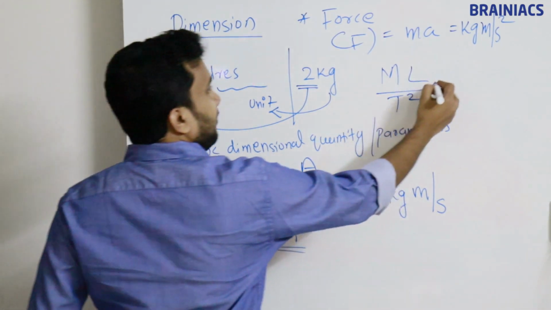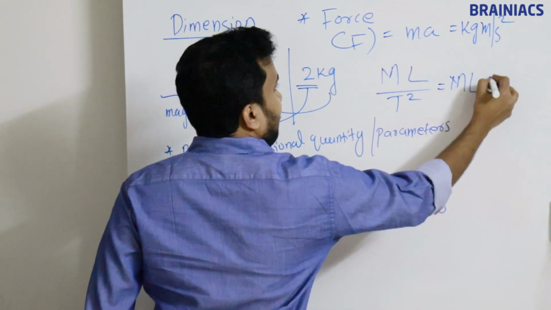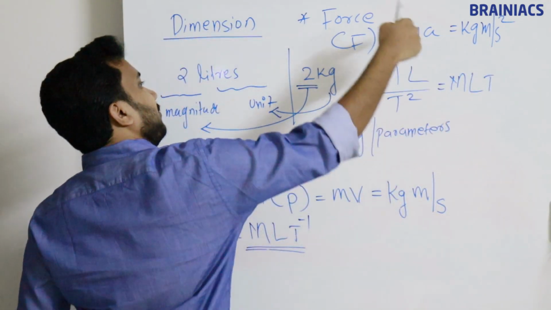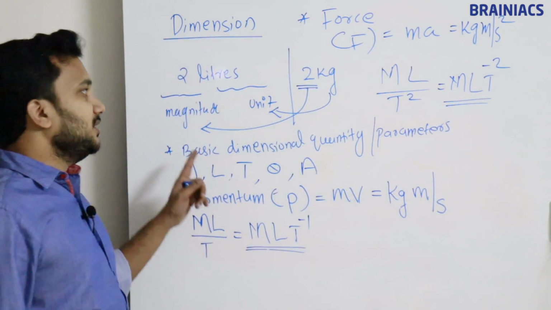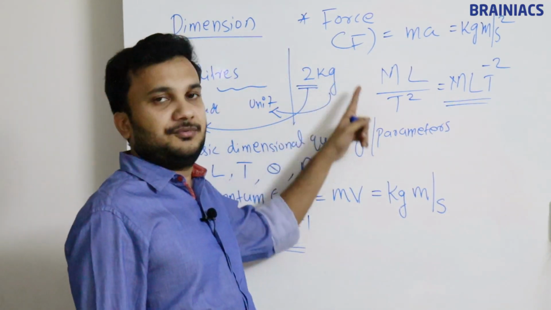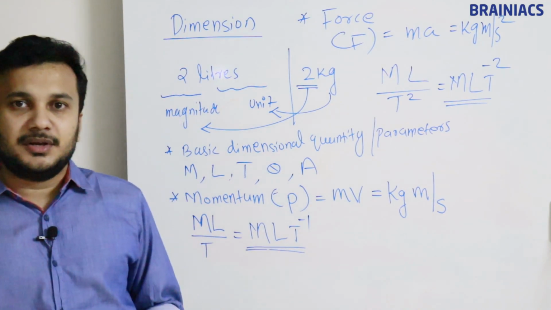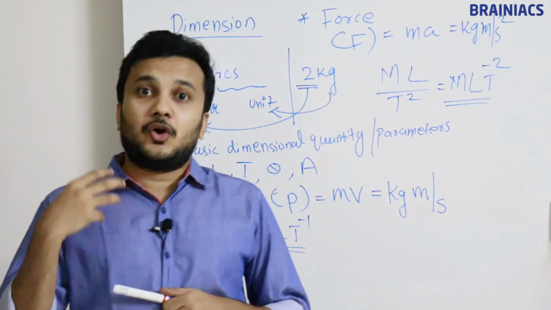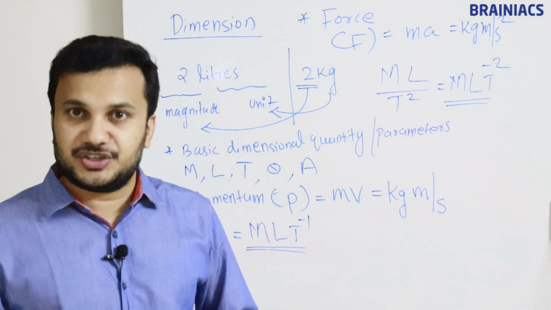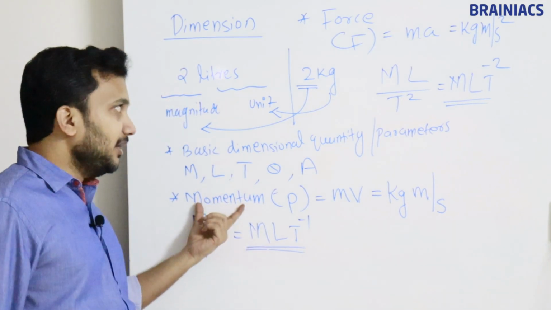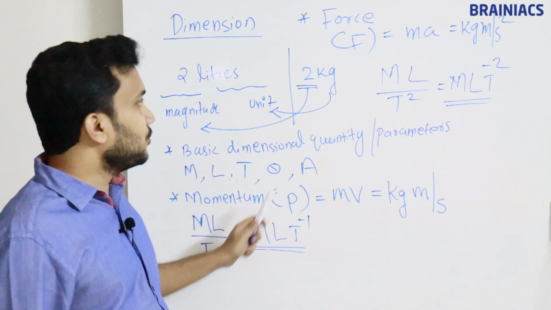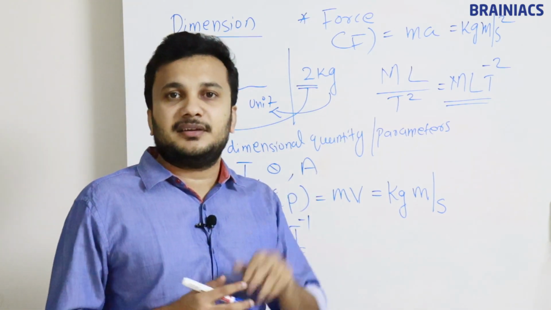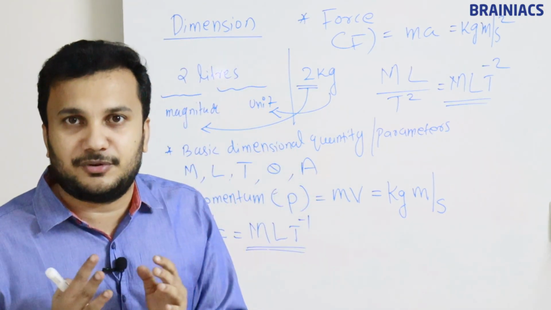Now how will the formula change? M L, this denominator will go to the numerator, so T power minus 2. So this is the dimension formula for force. There are a lot of physical quantities and physical equations, like momentum and force. All these quantities have something called a dimension formula.